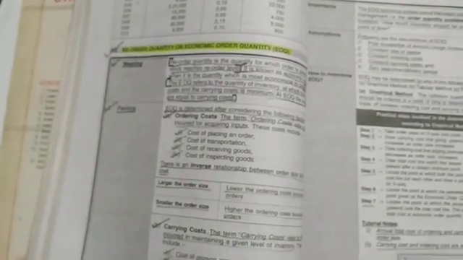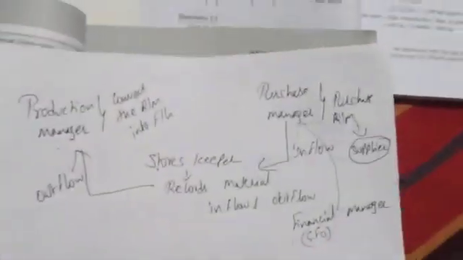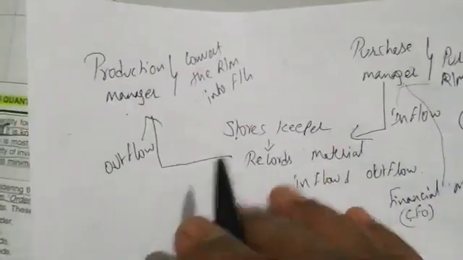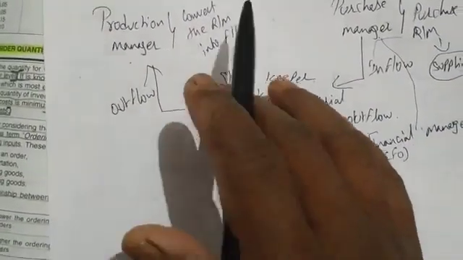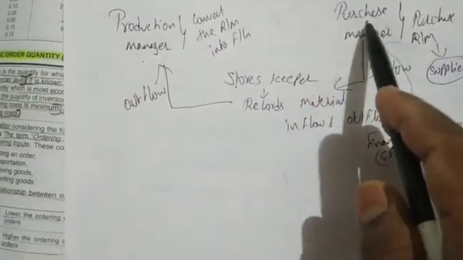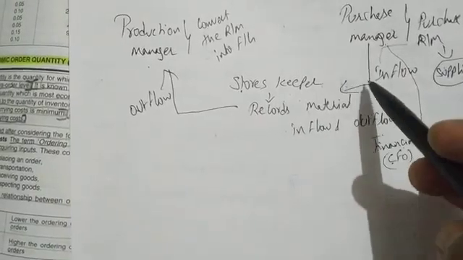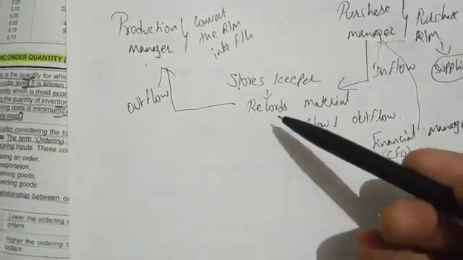that there are three managers. One is purchase, other is production, and finance manager. What is the role of the finance manager? Production. See here, this is the paper. What will the production manager do? He will convert the raw material into finished goods, and the role of purchase manager is to purchase raw material from the supplier. Storekeepers will keep record of inflow and outflow of raw material.